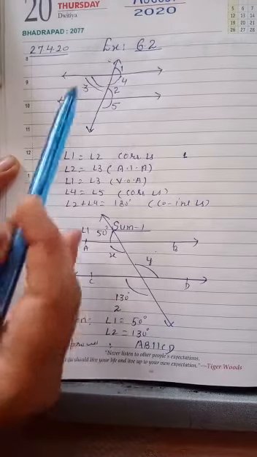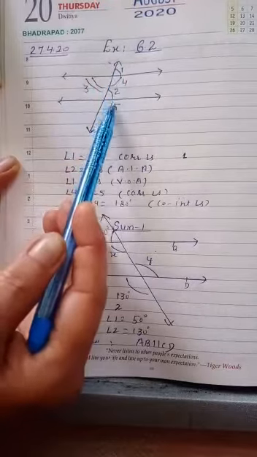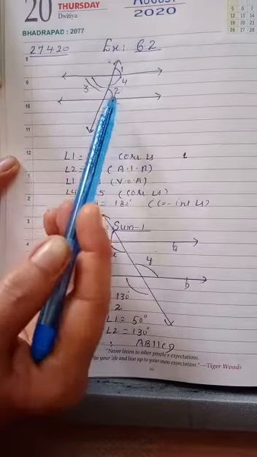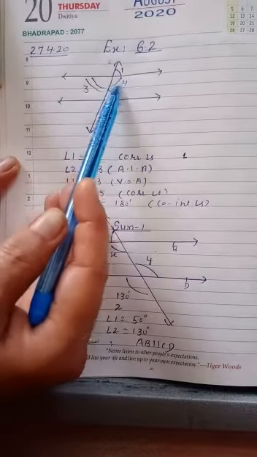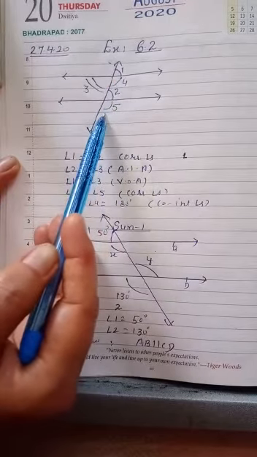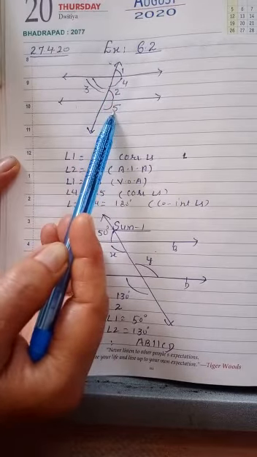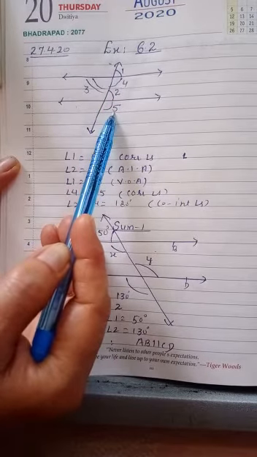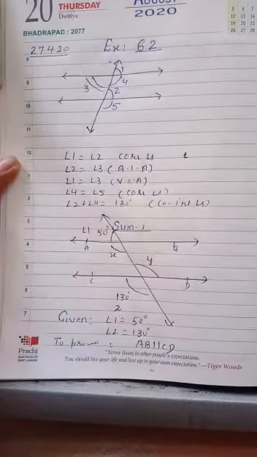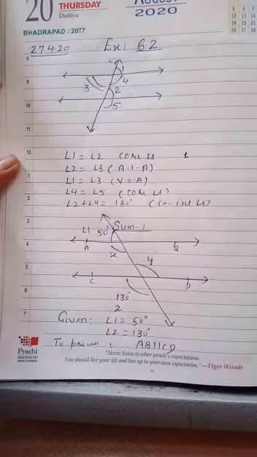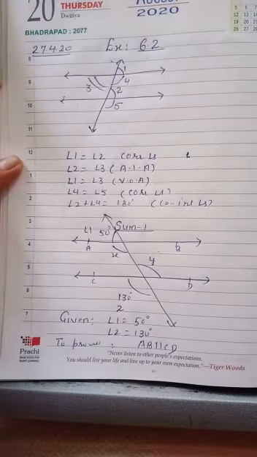Means if one is above the line, the other is also on the second line above. If I take the down of the line, then the other will also be down of the line, on the same side of the transversal. As 4 and 5 are also corresponding angles. In the same way, on the other side also, corresponding angles are formed. Clear? What are corresponding angles?